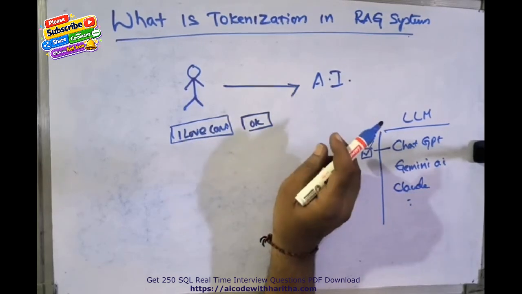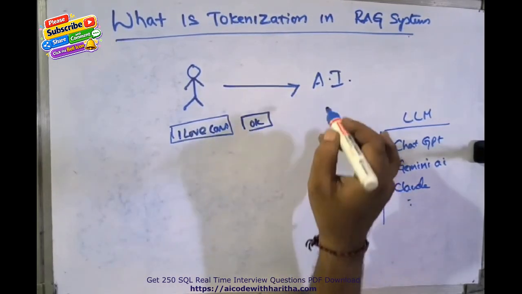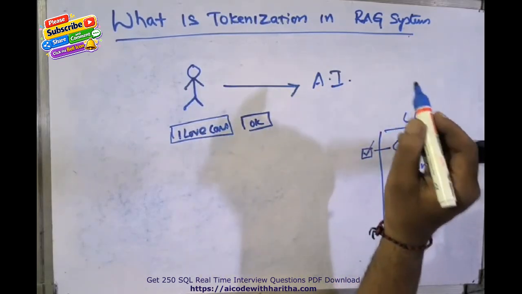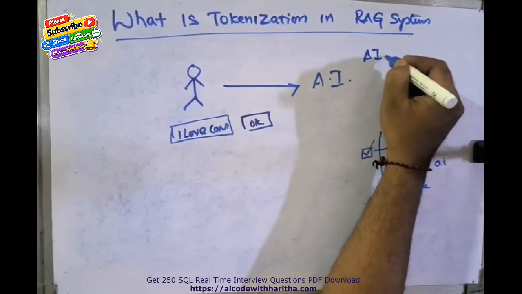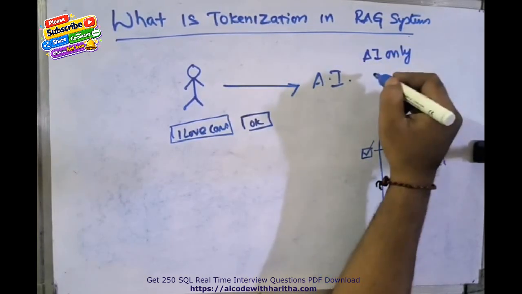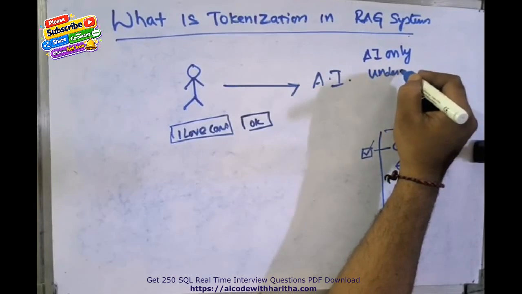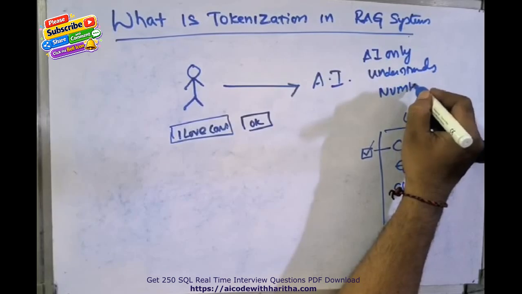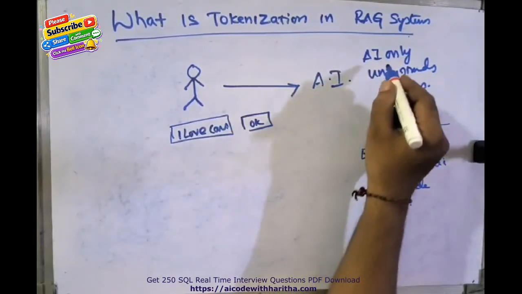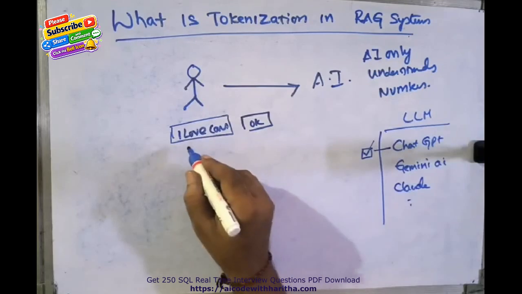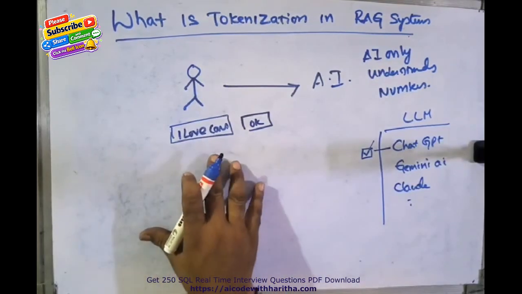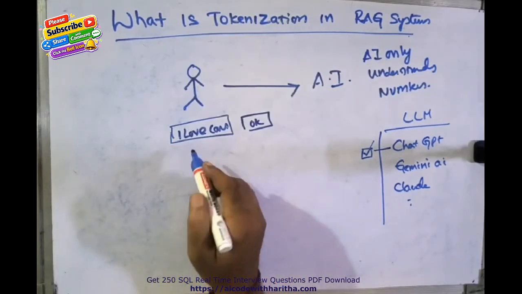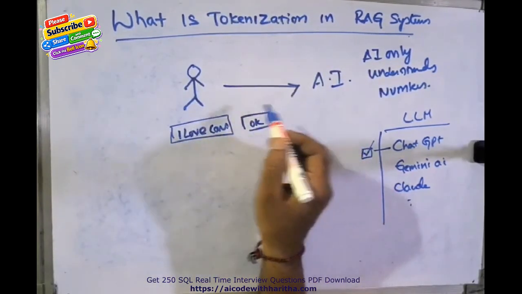AI never understands human language. It doesn't understand English or Hindi or Chinese, or any other language. AI only understands numbers. So remember, AI only understands numbers, not the raw text or English or any other human language. Now, how do AI and humans communicate?